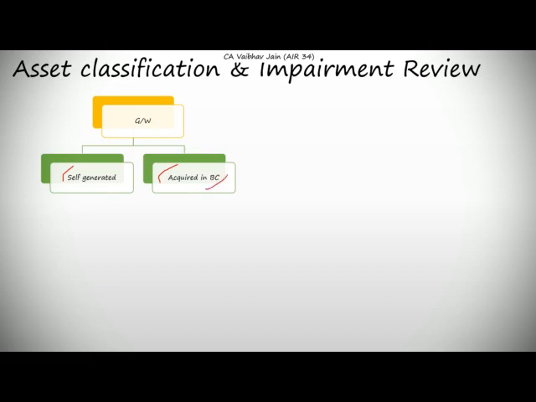But when it is recognized in our books, that is when it is an acquired goodwill, in that case we have to check for impairment. Now the question here arises is how to check goodwill for impairment, because goodwill does not generate cash flows independently.